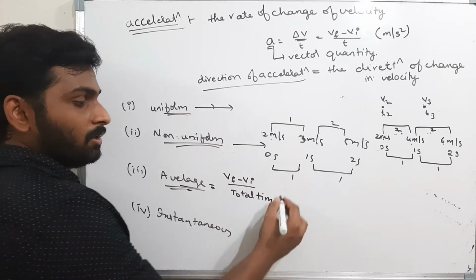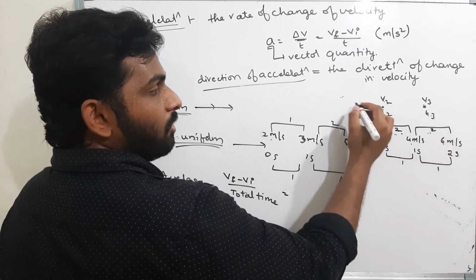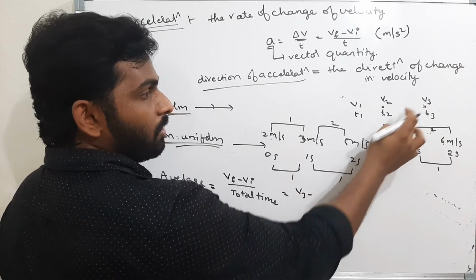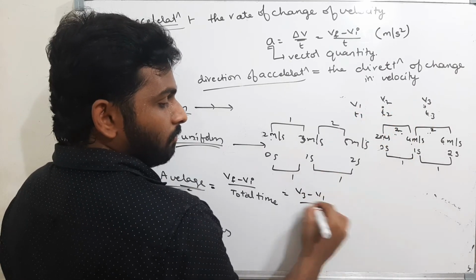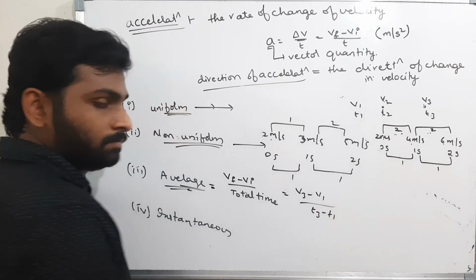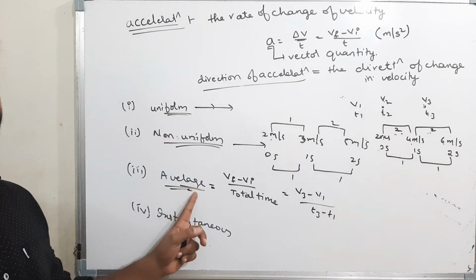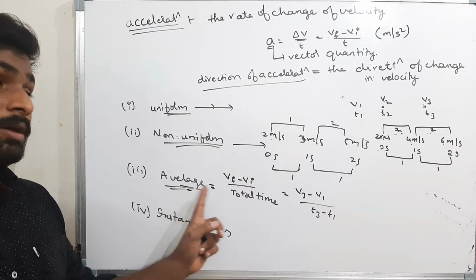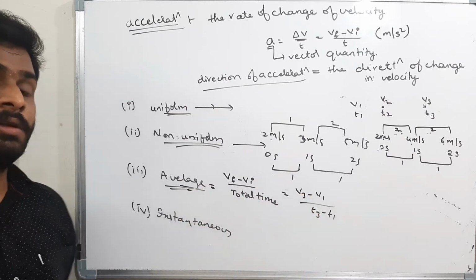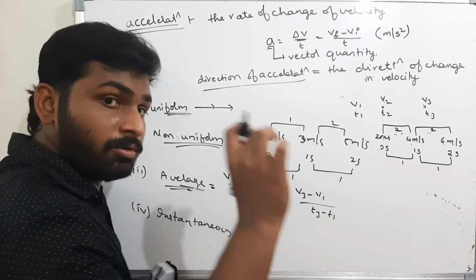By total time. What is that? Nothing but, what is the final velocity? Final velocity is v1 t1, right? What is the final velocity? v3. What is the initial velocity? v1. What is the time taken? 3t minus t1. That is nothing but average velocity: the final velocity minus initial velocity, by total time taken. Even if the body is at rest, it is also counted.